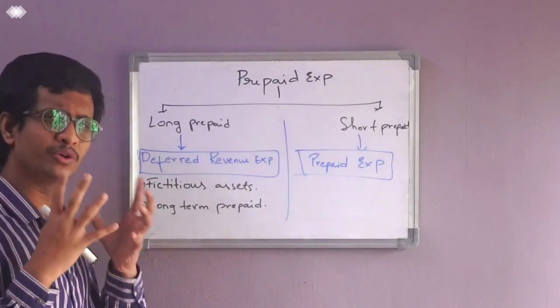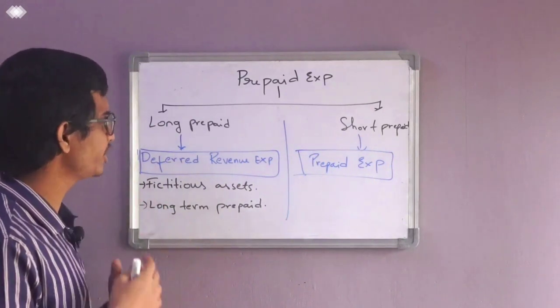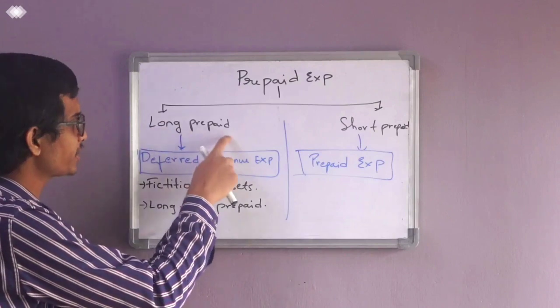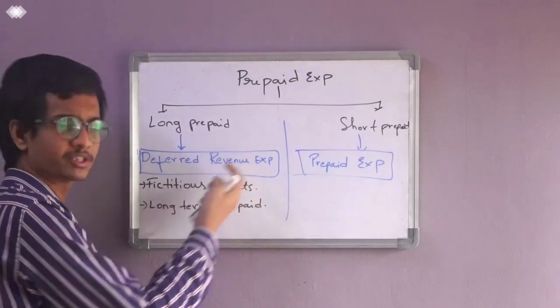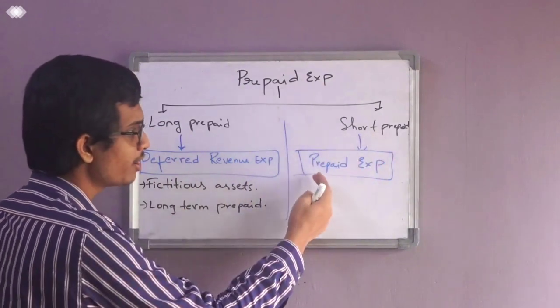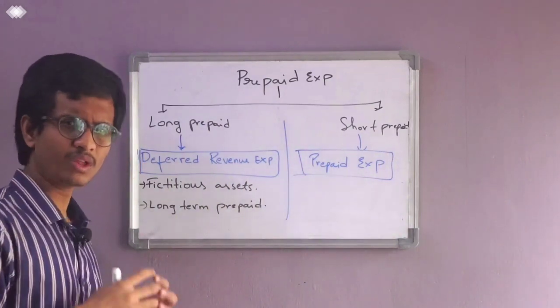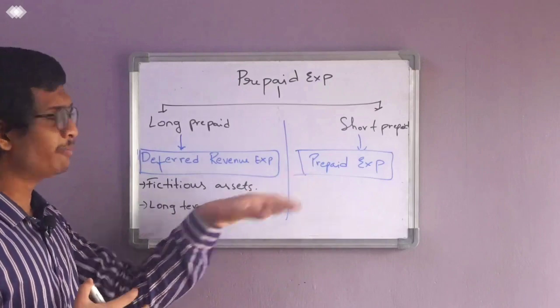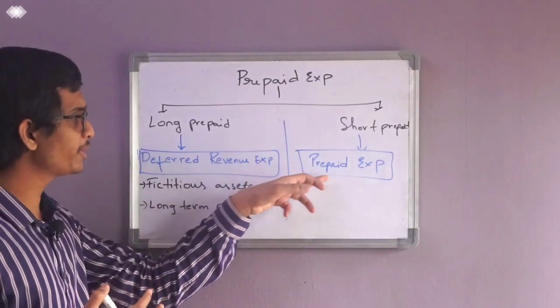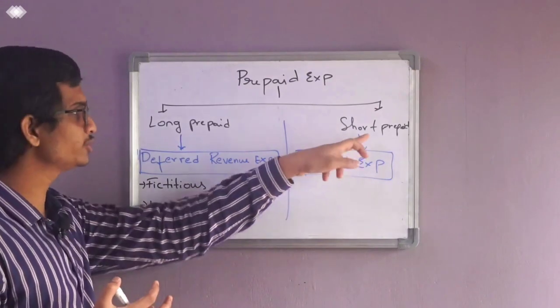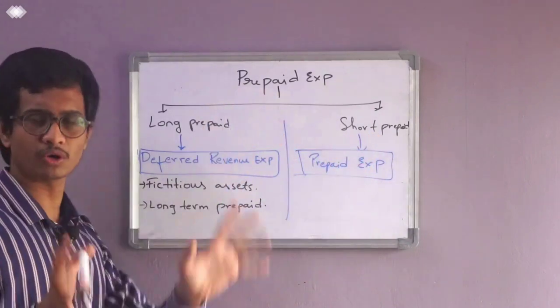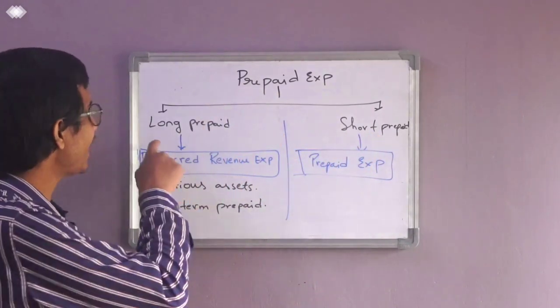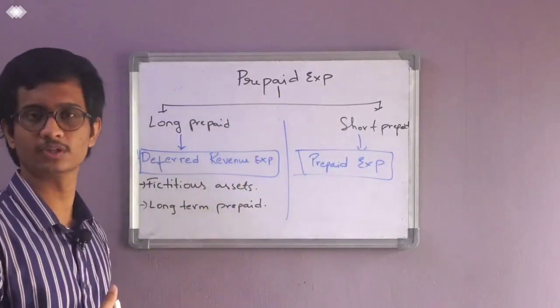So generally we won't use these terms. Most of them use that. For long-term prepaid expense, they use deferred revenue expenditure. For short-term, we use prepaid expense. By this we can say that by default we are assuming that prepaid expense is only short-term. But in general, we will have long-term prepaid expense also.